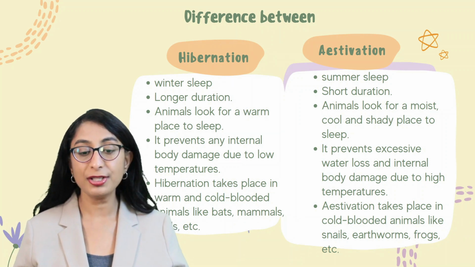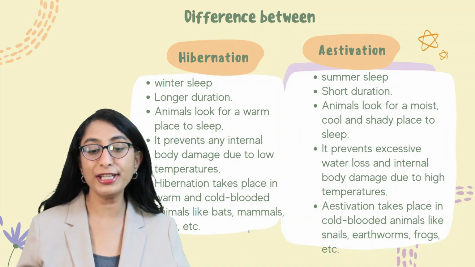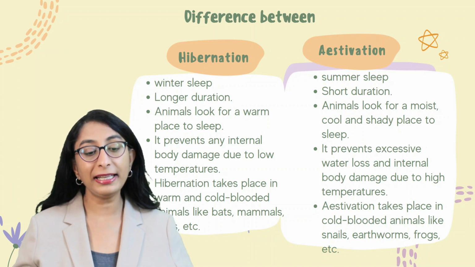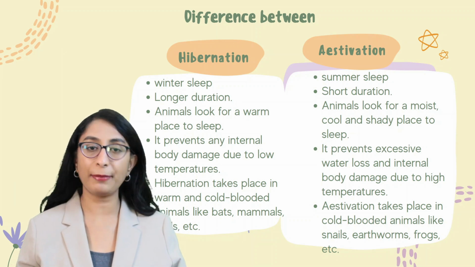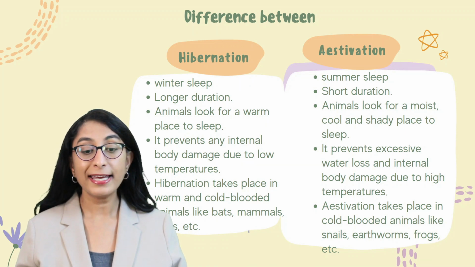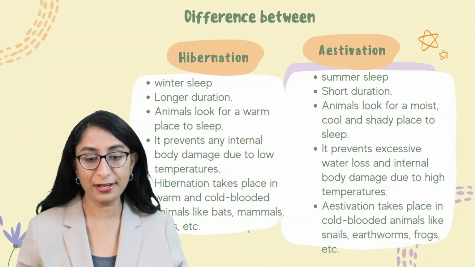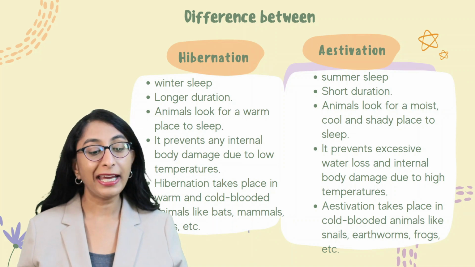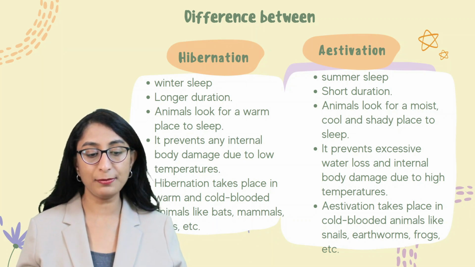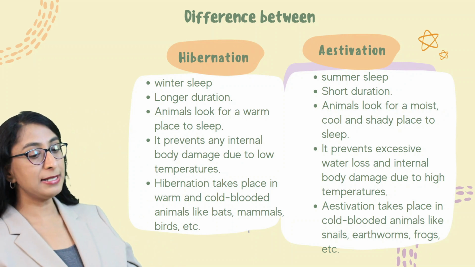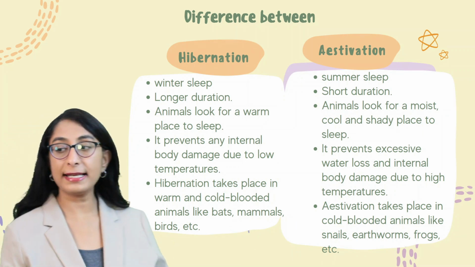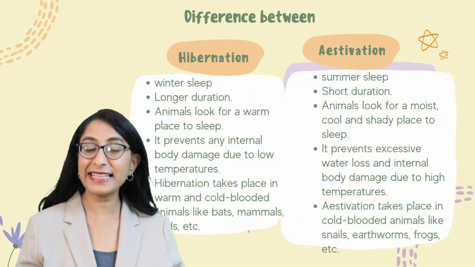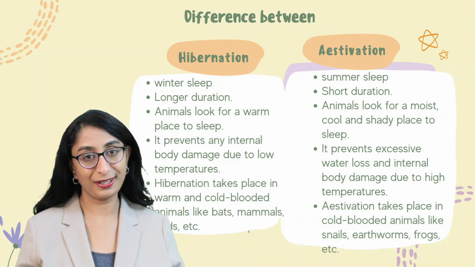And in aestivation, the animals take rest in a moist, cool, and shady place. And hibernation is with the intention of preventing any damage due to the extreme low climatic conditions, whereas aestivation is to prevent excessive water loss and dehydration because of the hot and dry conditions. Then hibernation takes place in both warm and cold-blooded animals like bats, mammals, birds, etc. Whereas aestivation can be observed in cold-blooded animals like snail, earthworm, frog, and so on.